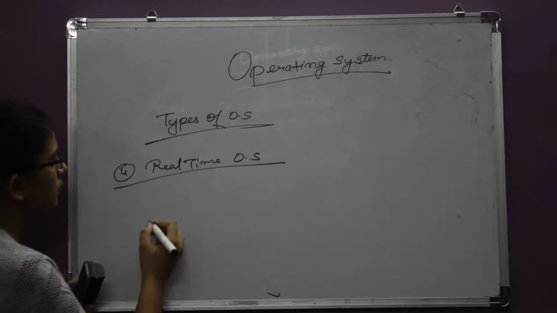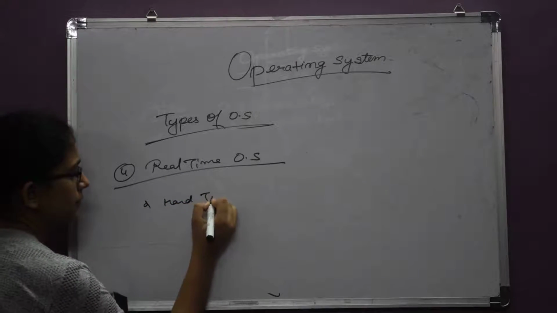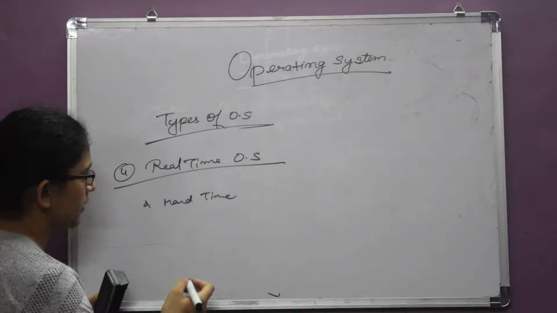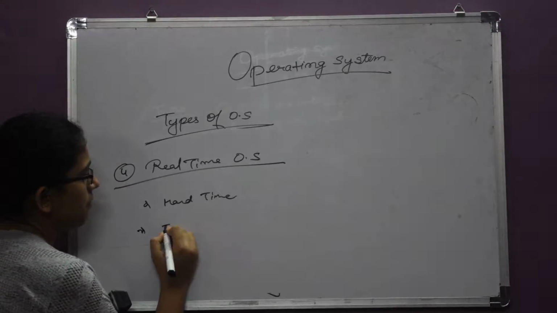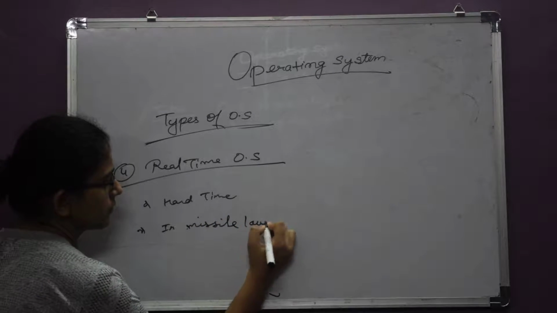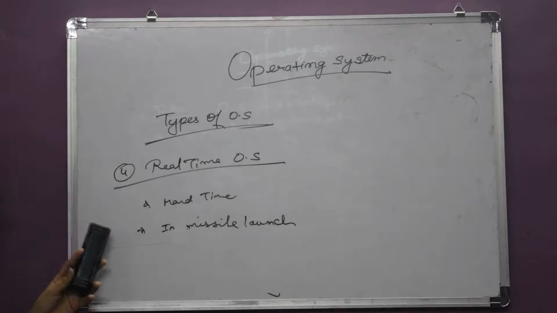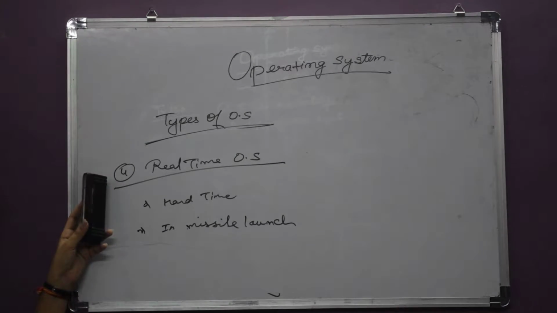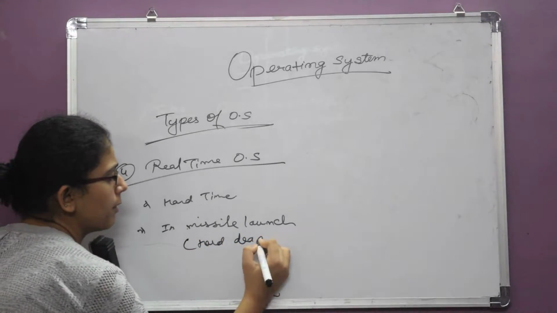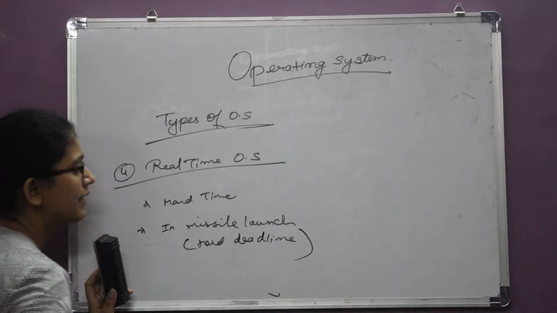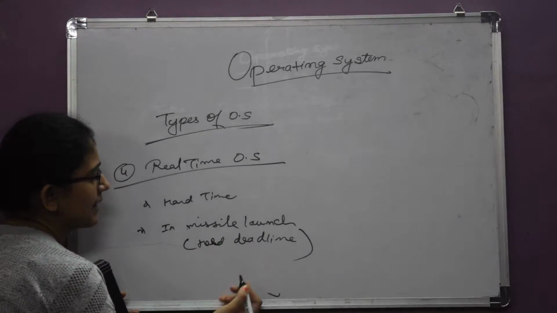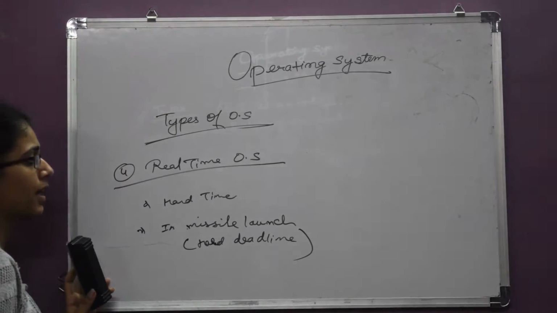Real-time operating system works in hard time bounds. It is a dedicated operating system designed for a particular purpose. Let's suppose in missile launches, the system used is a real-time system. It works on hard deadlines. What we mean by hard deadlines is there is not a difference of a 1 nanosecond in its execution. This is real-time operating system.